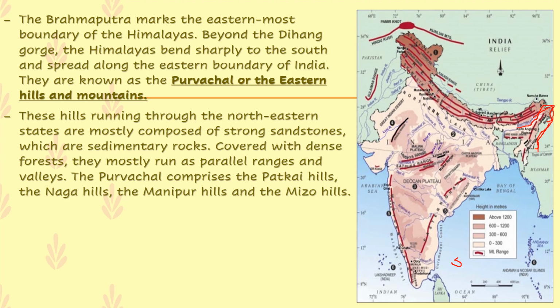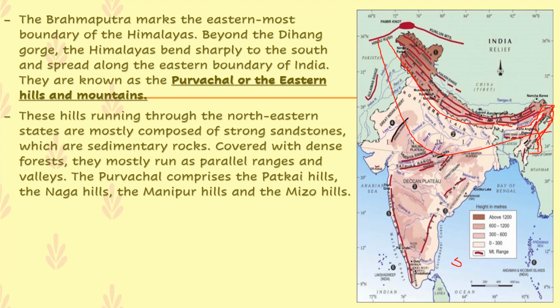They are known as Purvachal, or the eastern hills and mountains. You remember the east-west arc. Over here, the eastern boundary of India is known as Purvachal, or eastern hills and mountains. These hills running through the northeastern states are mostly composed of strong sandstones, which are sedimentary rocks.